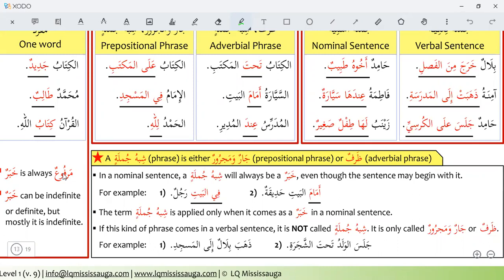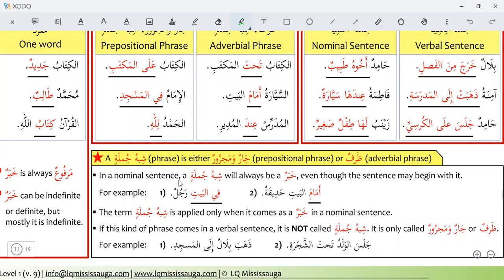Khabar can be indefinite or definite. It can be nakira, it can be marifa. But mostly the khabar, the predicate, is indefinite. Most of the time we find it as an indefinite noun, but sometimes a definite noun can also be a khabar.